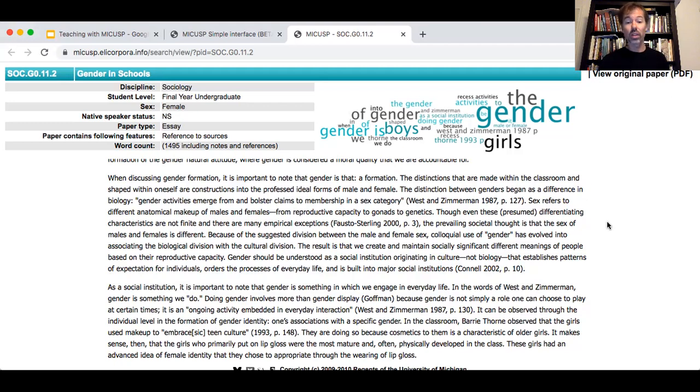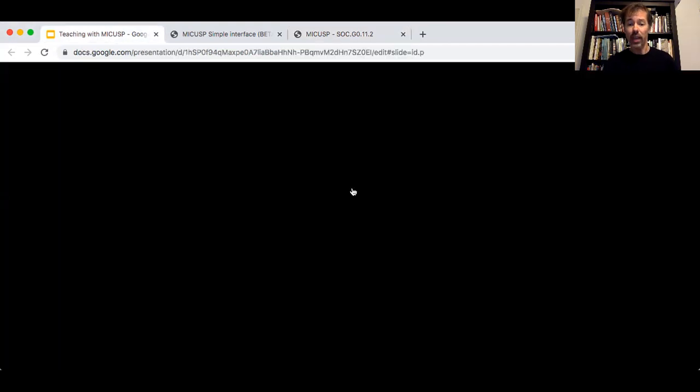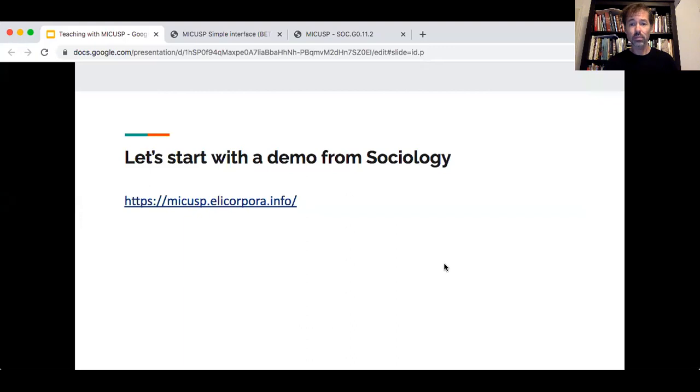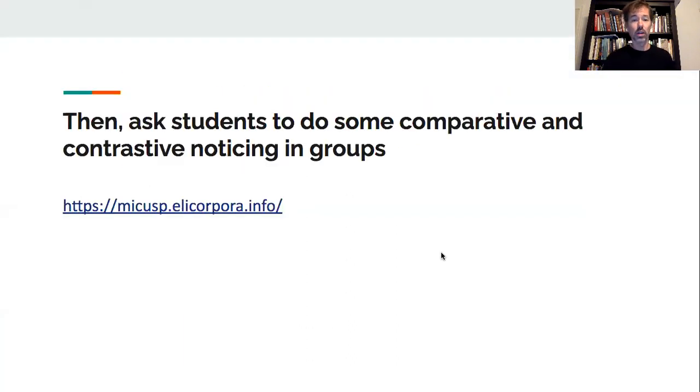We also would note the ways that you can break sentences for what writers are saying in other texts, and how writers of this text, the student writer, are including their own language and their own ideas. And so then at this point, I would say, excellent. Now, how do you think this differs or overlaps with other kinds of texts? So after doing this together, we would move into some comparative and contrastive noticing groups.